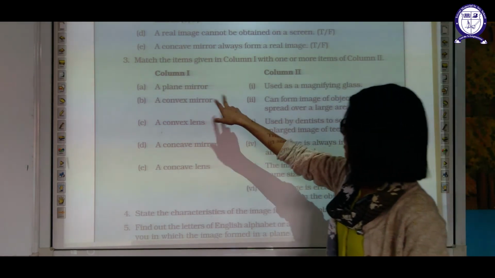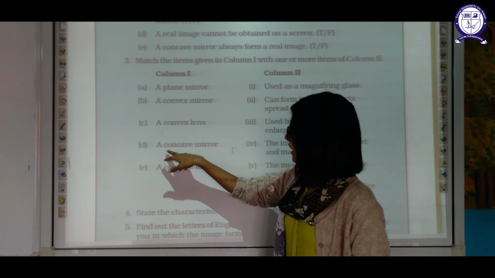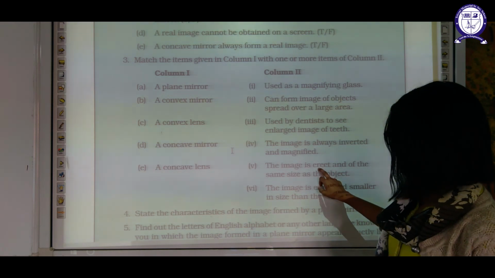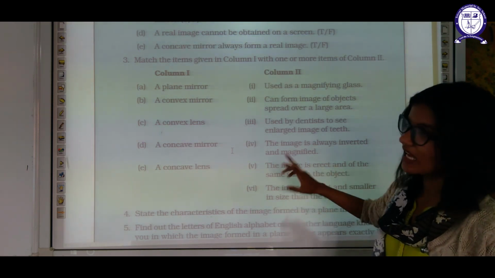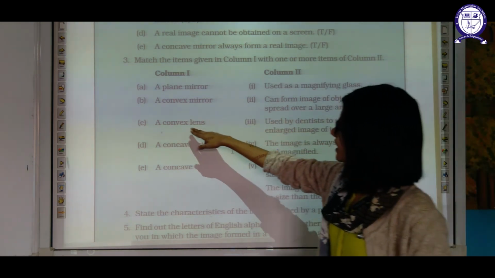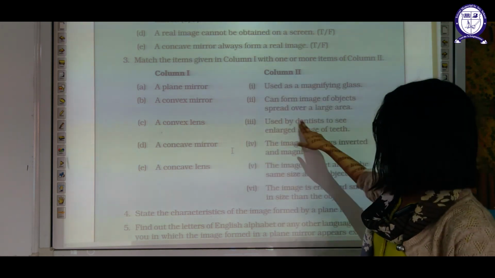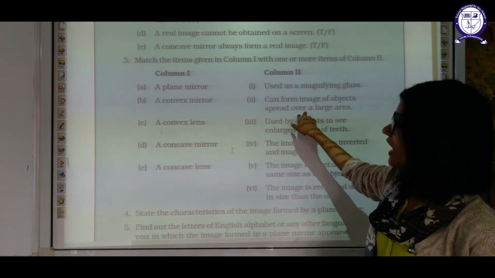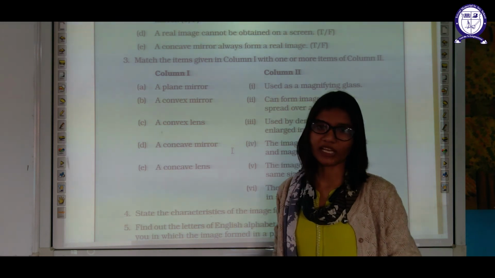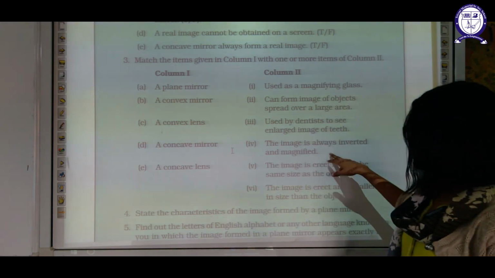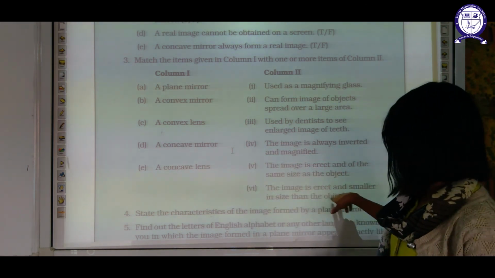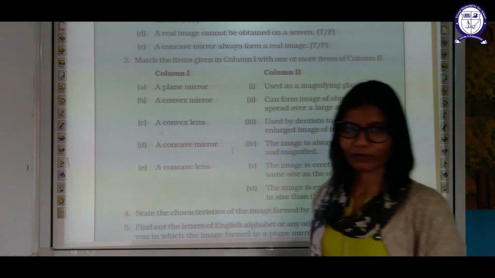Now match the following: plane mirror, convex lens, concave mirror, concave lens. A plane mirror will always form an image erect and of the same size as the object. Convex mirror. Okay, so the convex lens is used as magnifying glasses. Something can form images of objects spread over a large area, as we have discussed. The image is always inverted and magnified for the concave mirror. The image is erect and smaller in size than the object. Only one remaining, your concave lens.